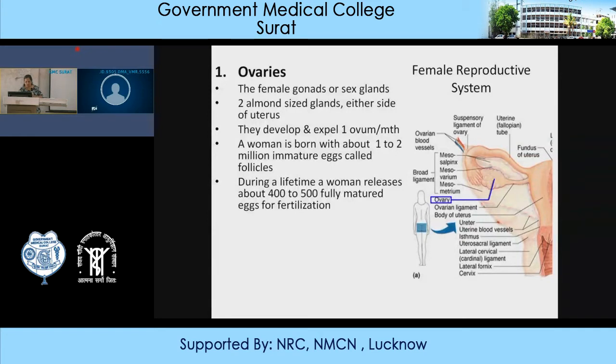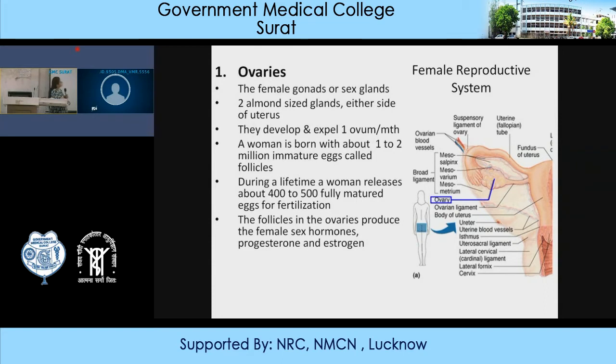The follicles in the ovary produce, and the most important other part of the ovaries, it produces estrogen and progesterone and certain other substances like inhibin, which is also a hormone. The ovaries are under the control of the anterior pituitary, which secretes FSH and LH, and this FSH and LH is under the control of the hypothalamus and even the higher center.